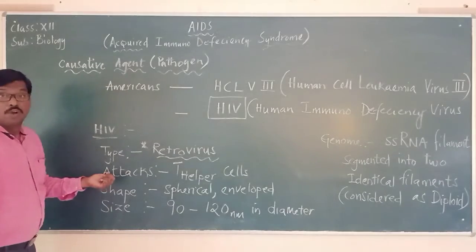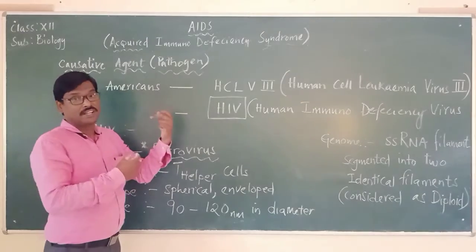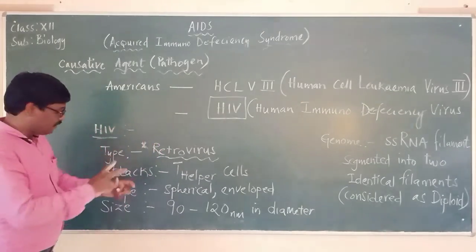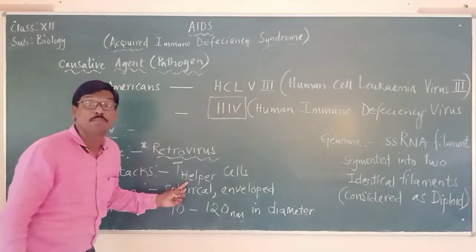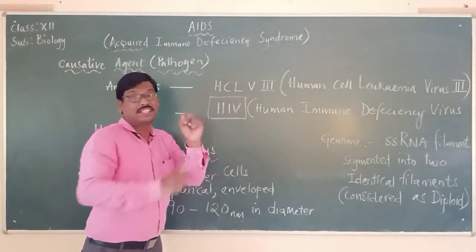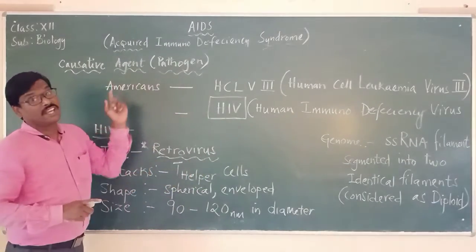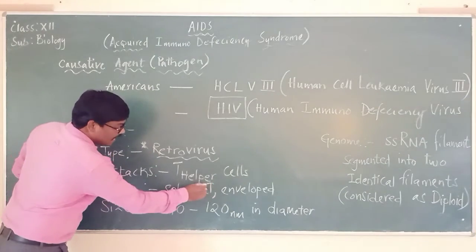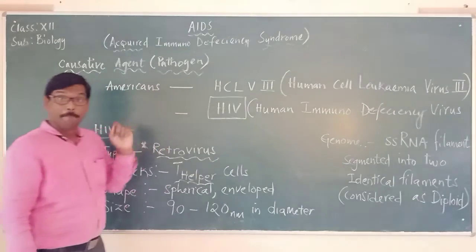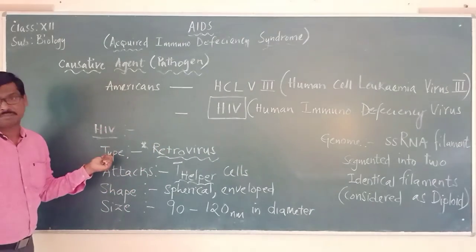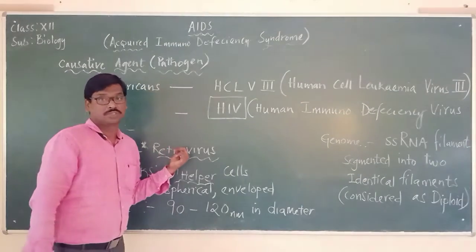And what does it attack? Which cells in our body does the HIV virus attack? We already covered it in the simple explanation, and we are making it very clear here that the HIV virus attacks the T helper cells, which in simple terms we call the T cells. Please remember, T helper cells are destroyed by the HIV virus. These points are crucial for the objective part also, so you have to remember this.